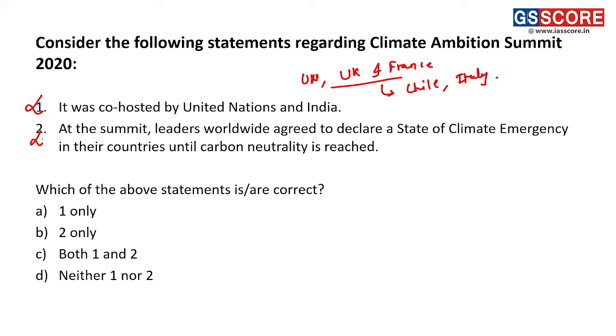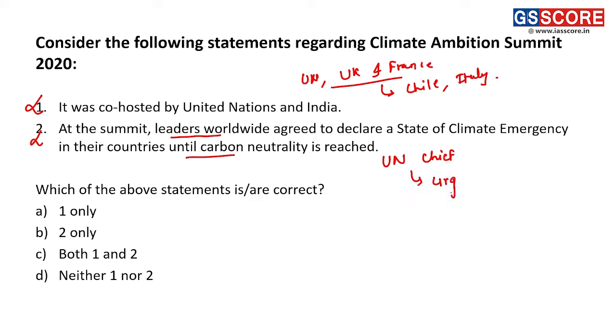Because it is not the commitment given by the leaders of these countries that they will declare a state of climate emergency. It is not the commitment given by the leaders worldwide that they will declare a state of climate emergency till the time they achieve carbon neutrality. What is the correct statement? It was urged by the UN chief.